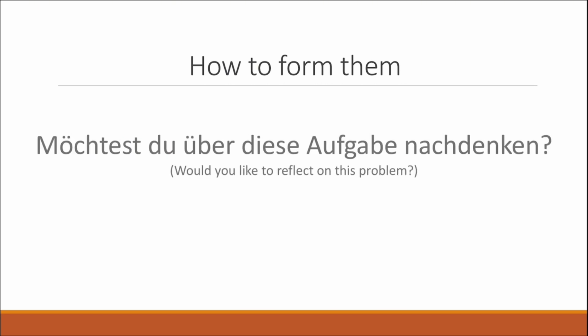And this also applies to an interrogative question. So for example, if we have "Möchtest du über diese Aufgabe nachdenken?", we still have the same syntax with a complex verb. So in this case, with a modal verb, möchtest, and nachdenken, the separable verb, we're not going to separate it.